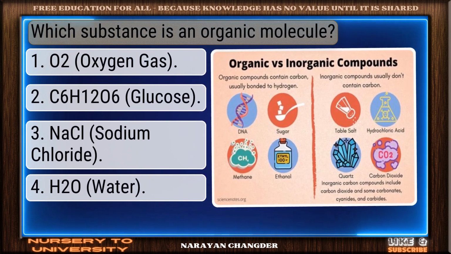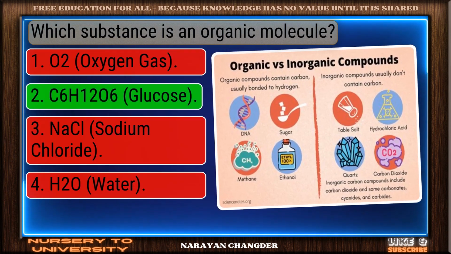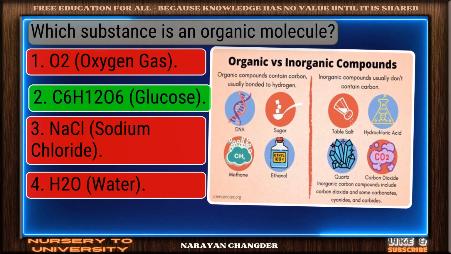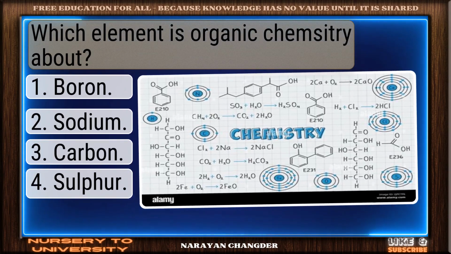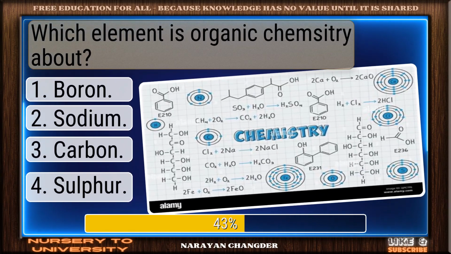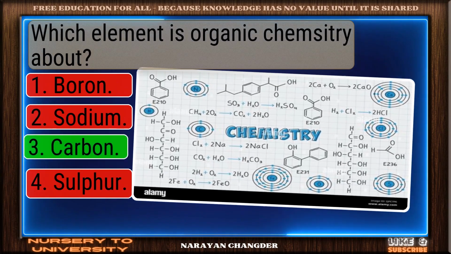Which substance is an organic molecule? Nicely done. C6H12O6 is a solid answer. Which element is organic chemistry about? You chose carbon, and it is correct.